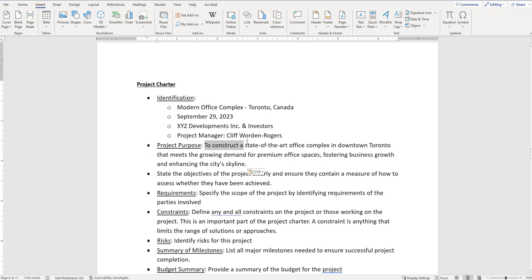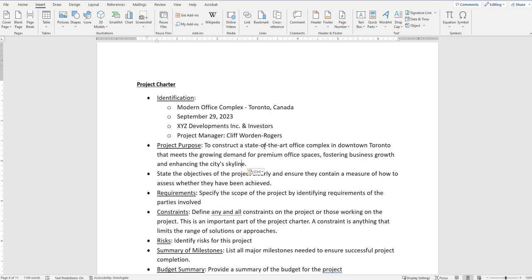So this is the project purpose. To construct a state-of-the-art office complex in downtown Toronto that meets the growing demand for premium office spaces, fostering business growth and enhancing the city's skyline. All right. Something that you will have to do, especially if you're taking something from AI or ChatGPT, is read it and make sure that it's answering what I'm asking. So state the objectives of the project clearly and ensure they contain a measure of how to assess whether they have been achieved. So state-of-the-art office complex, okay, I think that that's an objective, all right?